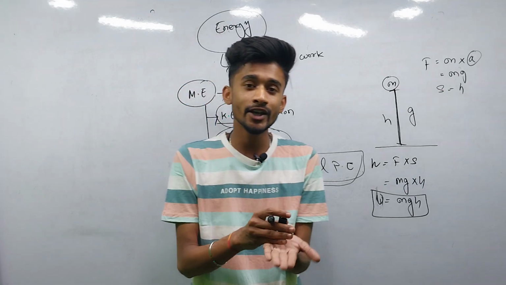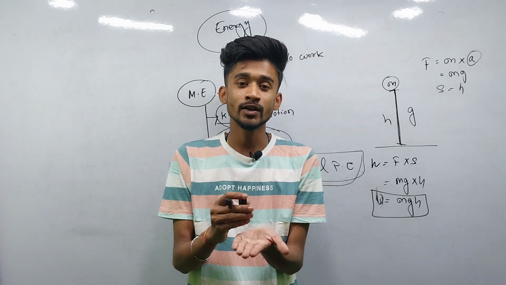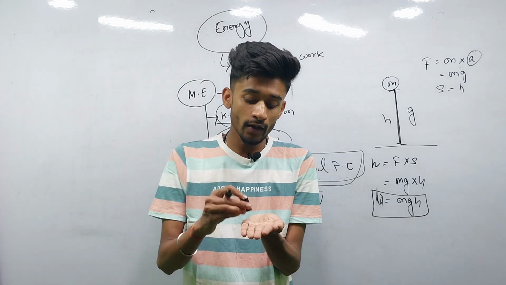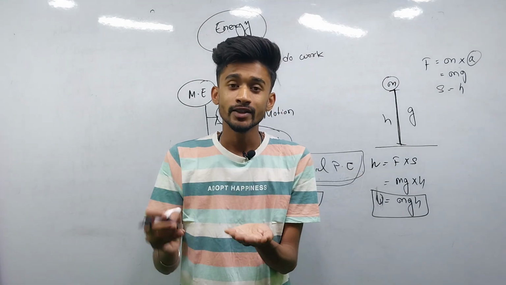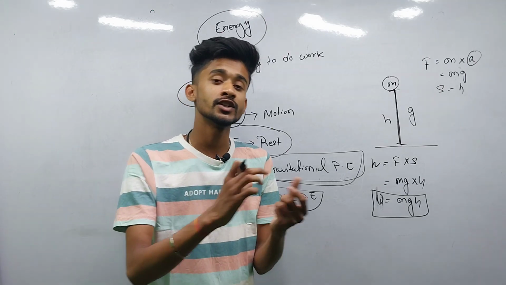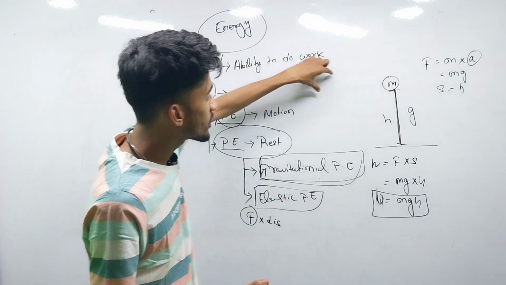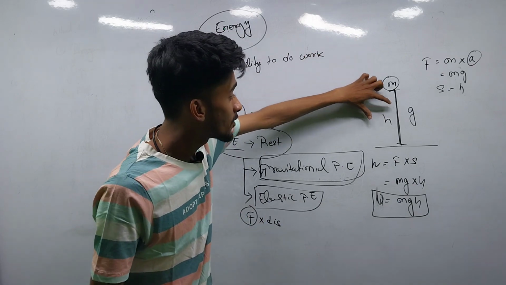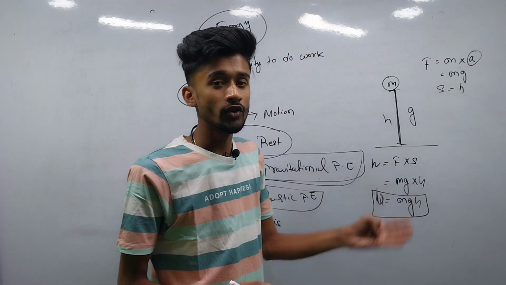If a body is in rest and we apply some force and the body gets displaced, the energy required for the body to move from rest to motion is known as the potential energy. Measurement is different and definition is different. So here the definition is the body is in rest, that is potential energy. Measurement is that force is applied and the body gets displaced, that is the potential energy.